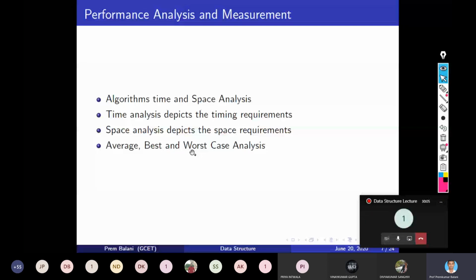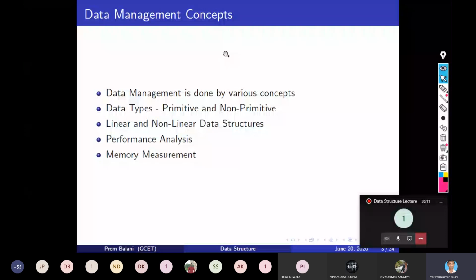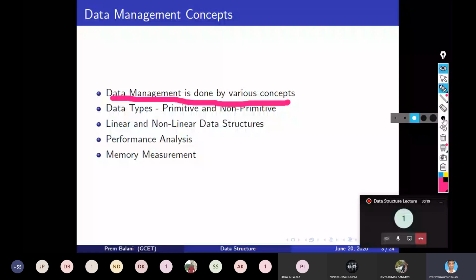You already have studied arrays in C language. Was array covered? Yes, sir. Okay, thank you. So arrays are one-dimensional, two-dimensional, and multi-dimensional. You might have used one-dimensional and two-dimensional arrays in your C programs, and multi-dimensional arrays we generally don't use, but depending on the application we may need to use the multi-dimensional array also.